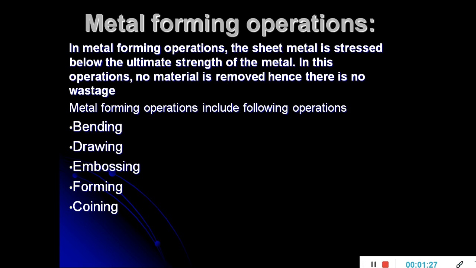So we are only applying the force, and the sheet metal is stressed below the ultimate strength of a material. As no cutting takes place, there is no wastage in the metal forming operation. Now what are the different metal forming operations? The different metal forming operations are bending, drawing, embossing, forming and coining. We will discuss them one by one.